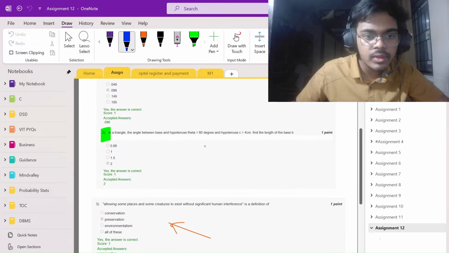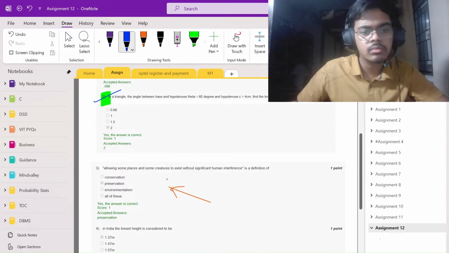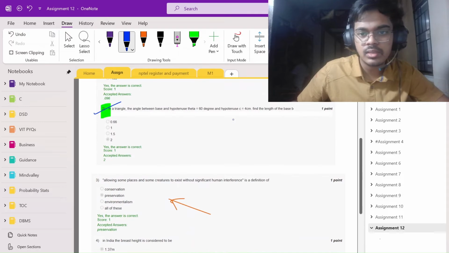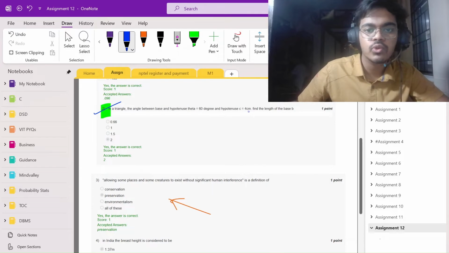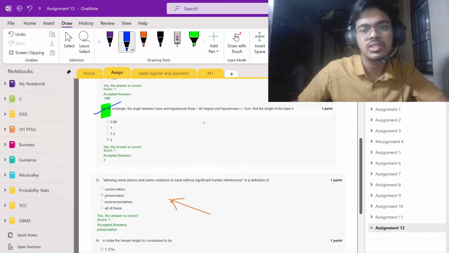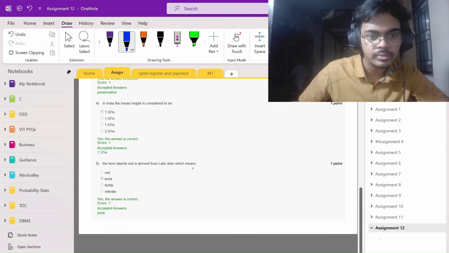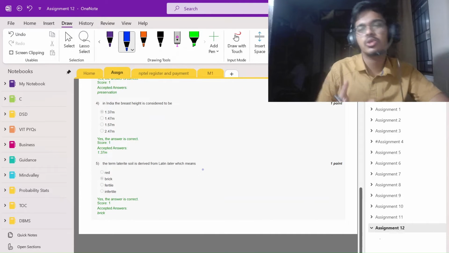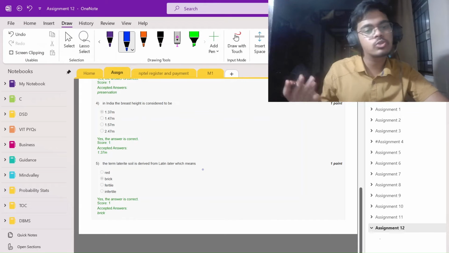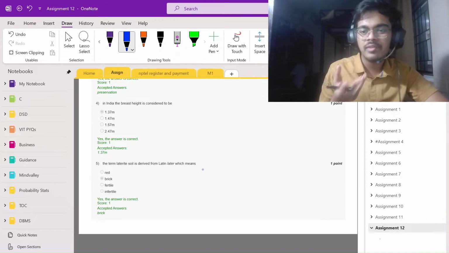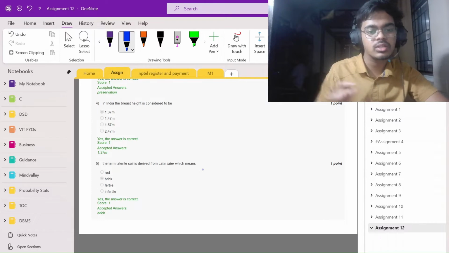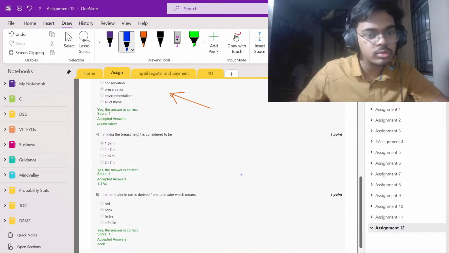Now assignment 12. This is basic, you can do it. Like see, I told you, right? Four, do it half. Two. This is the exact same question. The value changed, and the value change is also not done in depth. So like in those 90 questions, not even the values are changed. So you can easily see the option and mark it.